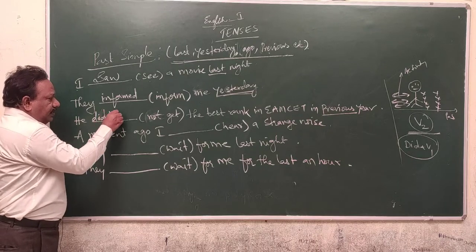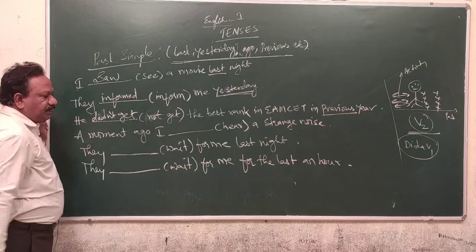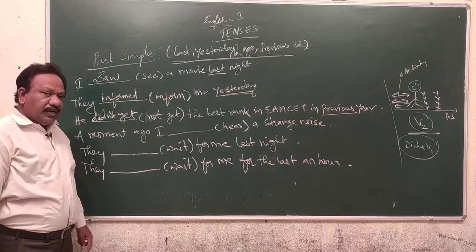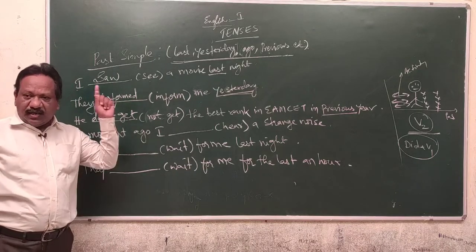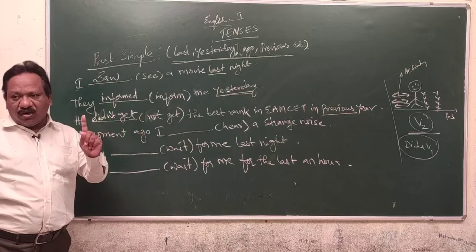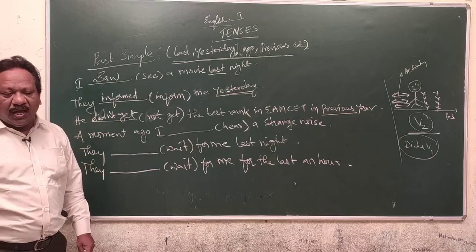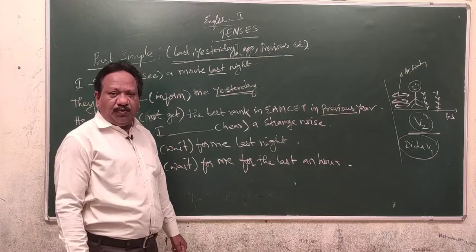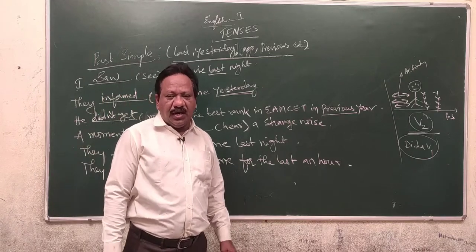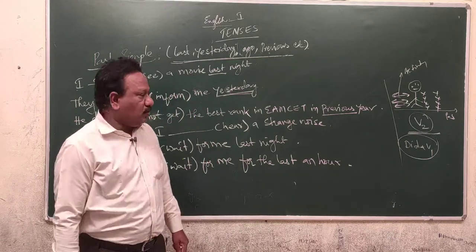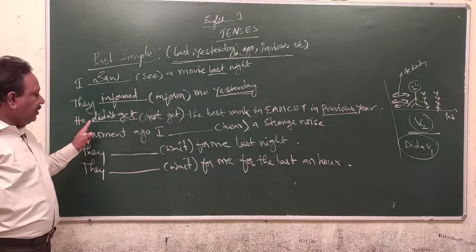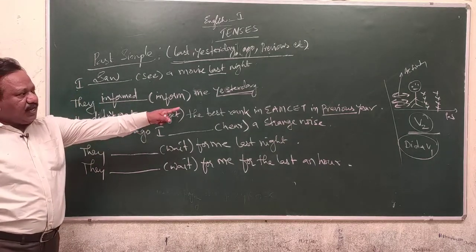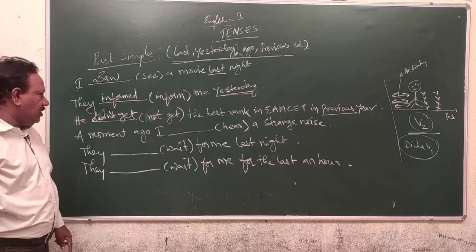He didn't get. Get, got, gotten: gotten is American English, got is British English. Our Indian English received its pronunciation from British English, that's why we use got. So, he didn't get the best rank in MSET in the previous year.